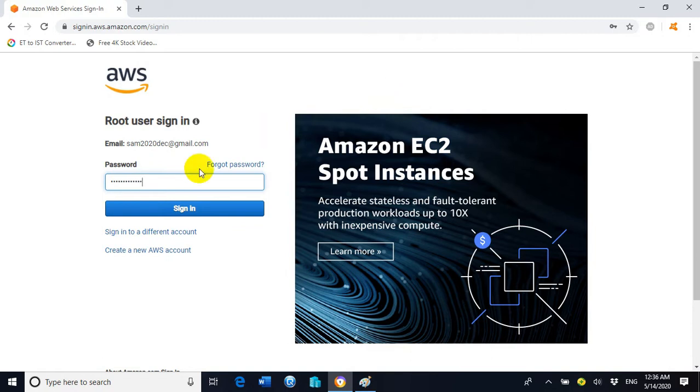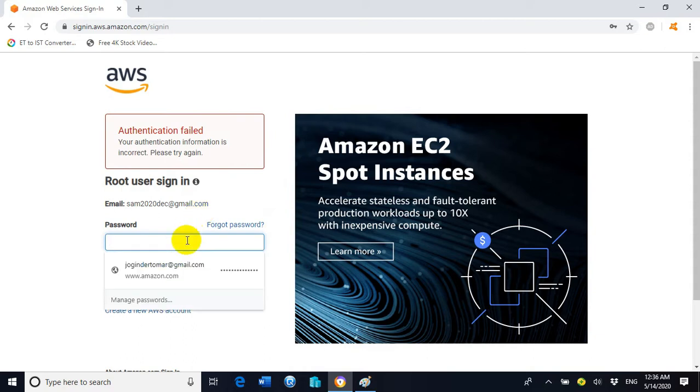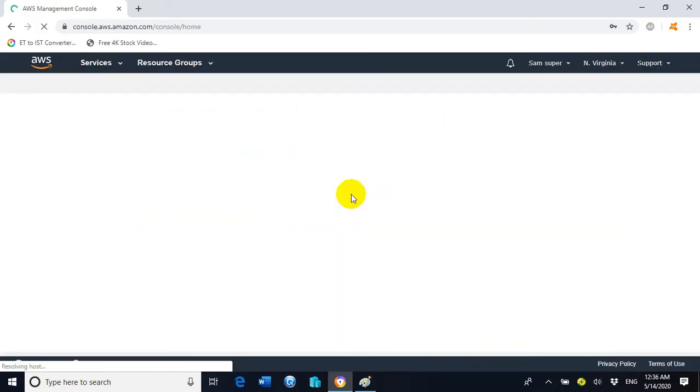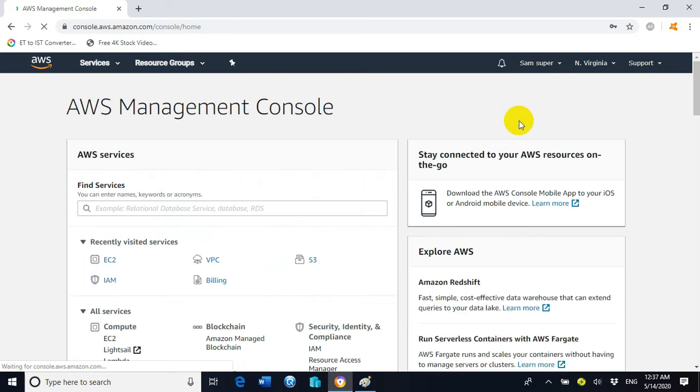So enter the password and click on sign in. We have successfully logged in to the AWS Amazon web portal.